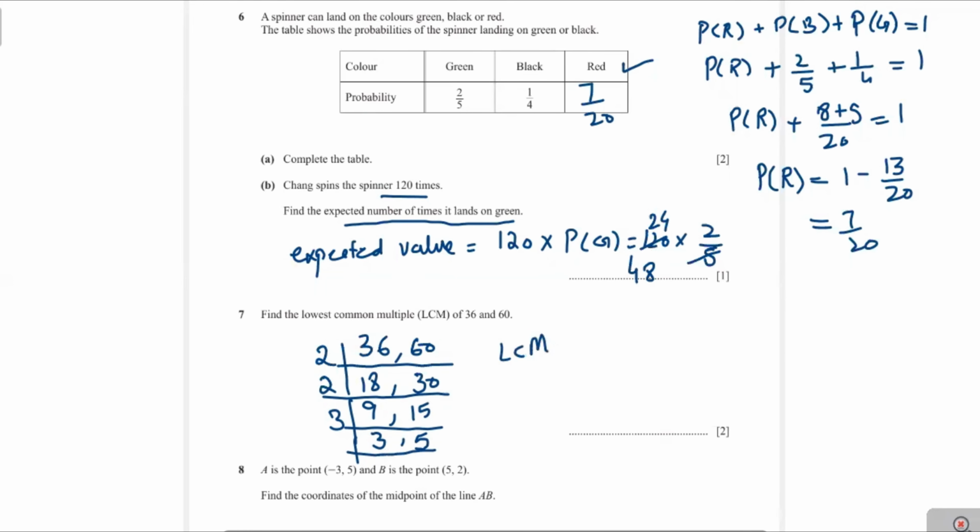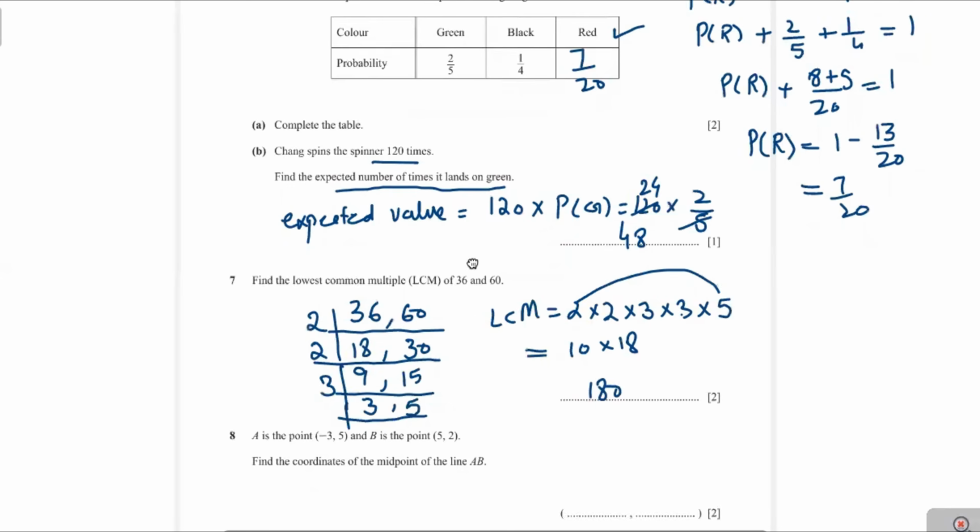The LCM will be equal to 2 multiplied by 2 multiplied by 3 multiplied by 3 multiplied by 5. Now you see here 5 times 2 is 10, multiplied by 3 is 30... 2 times 3 is 6, 6 times 3 is 18, and that's equal to 180. 180 is the LCM.